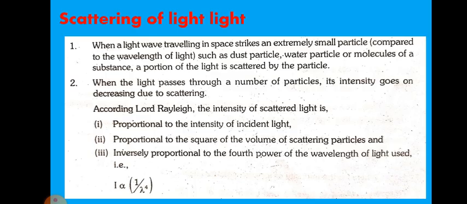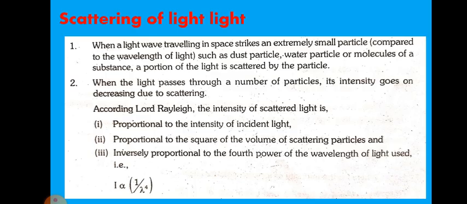First point, when the light wave traveling in space strikes an extremely small particle, small compared to the wavelength of light, such as a dust particle, water particle or molecules of a substance, a portion of the light is scattered by the particle. Second point, when the light passes through a number of particles, its intensity goes on decreasing due to scattering.